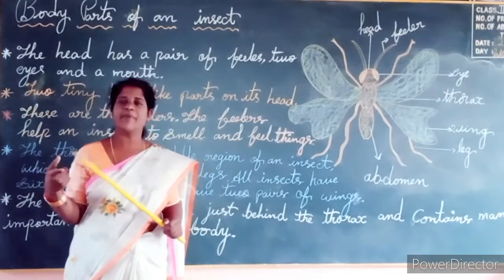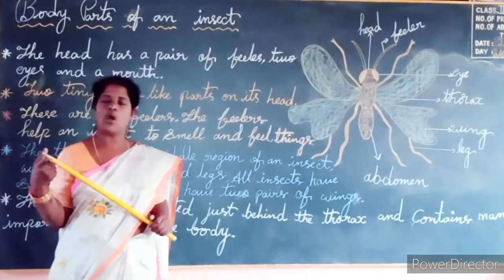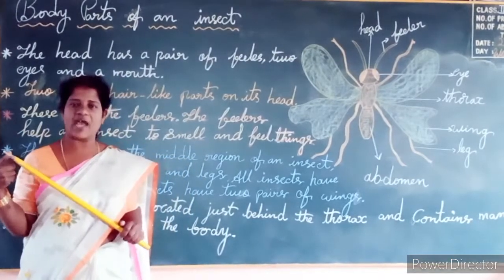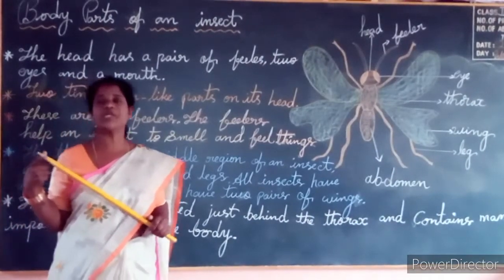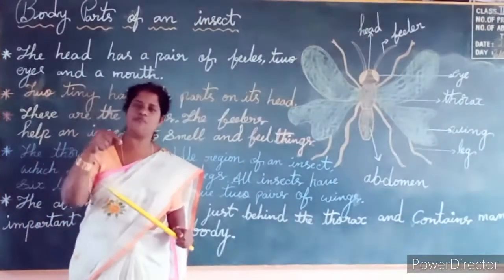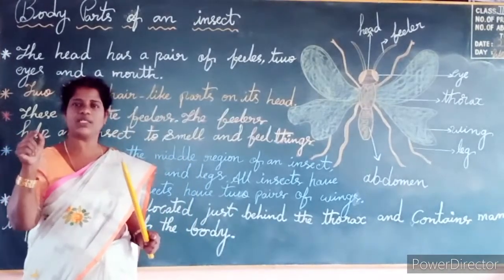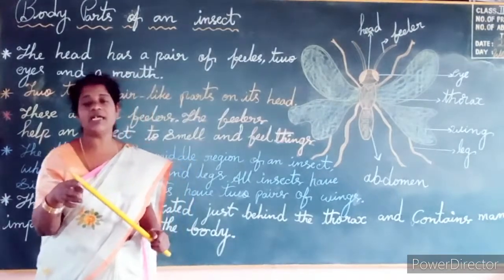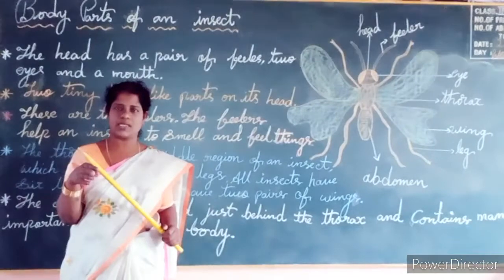And the ladybird insect is the friend of the farmer. Why is it the friend of the farmer? Because it will eat all types of small insects which are lying on the leaves. That is why it is the best friend of the farmers.